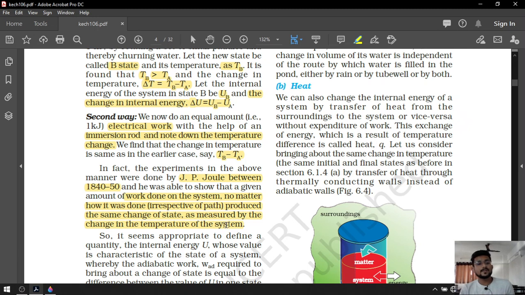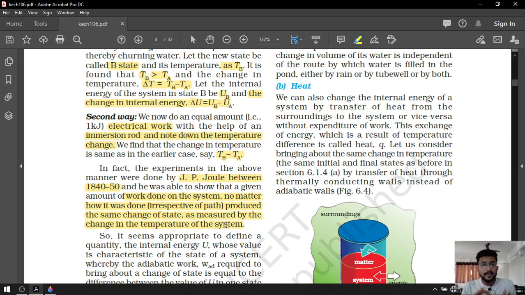What was the purpose over here? A very simple purpose was there. If we do any kind of work on an adiabatic system, it doesn't matter how we do the work, the amount of work matters. You pedal it, you do electrical work, doesn't matter.